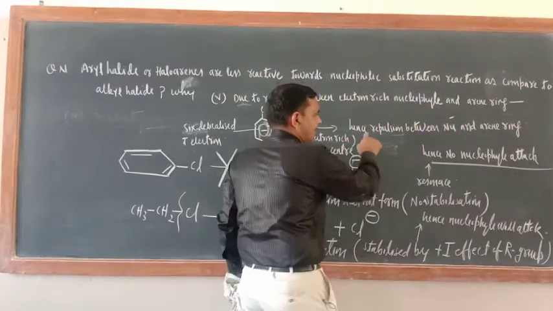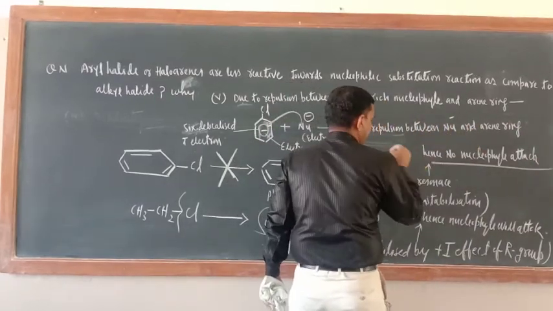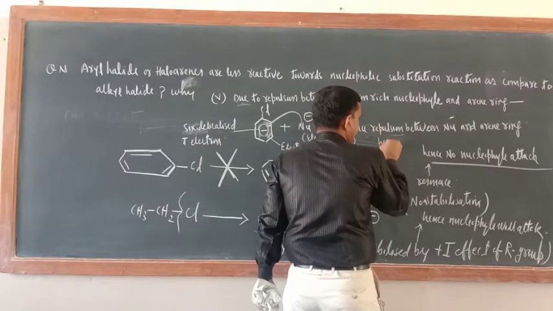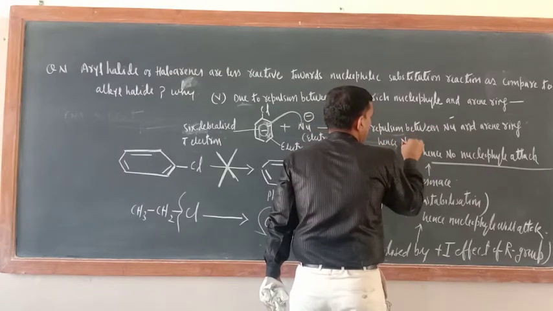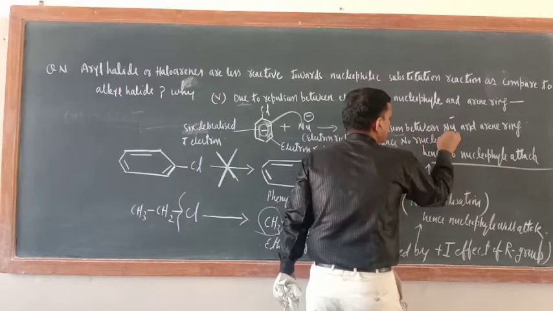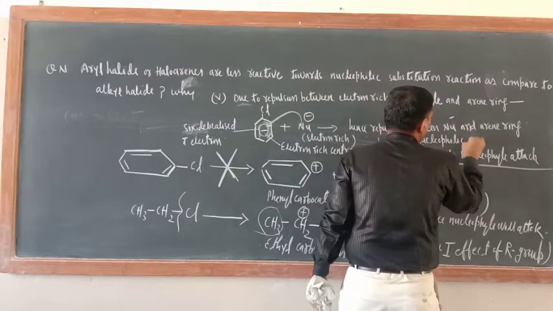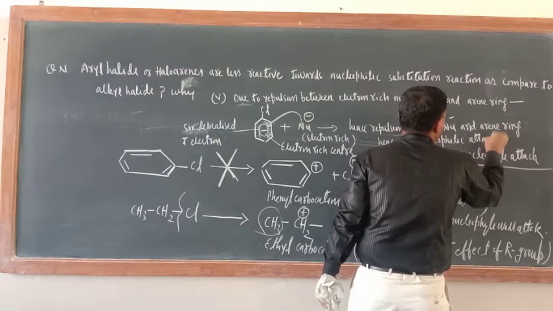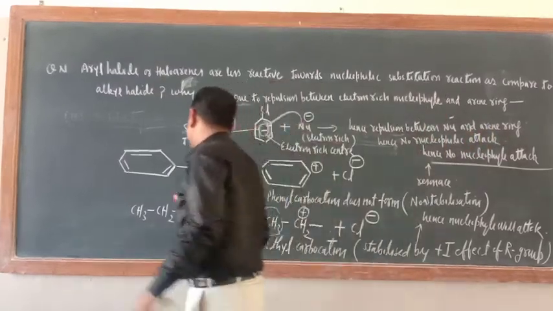Correct? Repulsion between nucleophile and arene ring. Hence no nucleophilic attack.